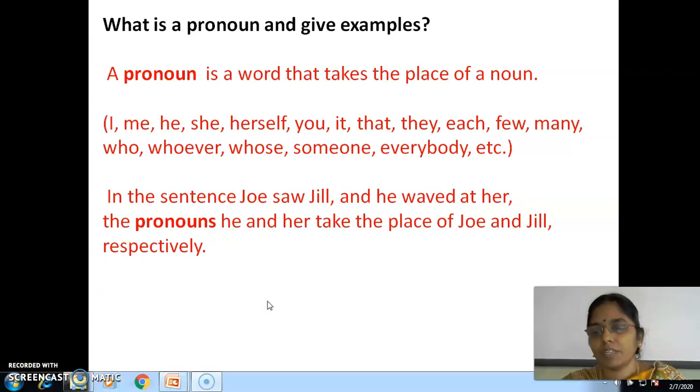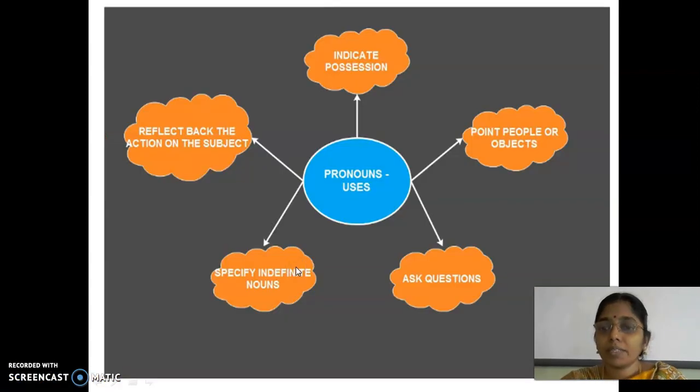Okay, we will go to the next slide. Now what are the uses of a pronoun? It indicates position. It points out people or objects. It is used to ask questions. It is used to specify indefinite nouns. It reflects back the action on the subject, right? So these are some of the uses, which is why we have to learn pronouns.